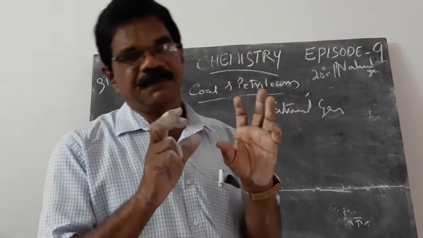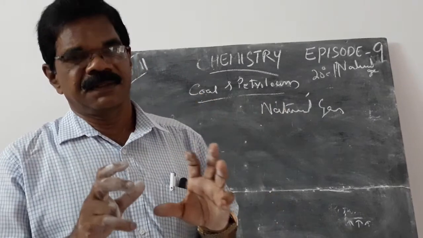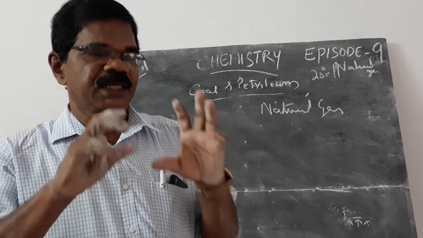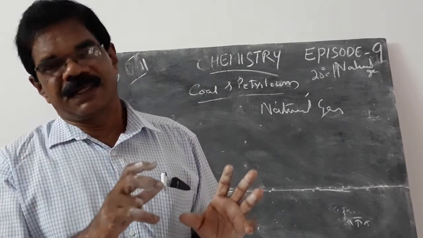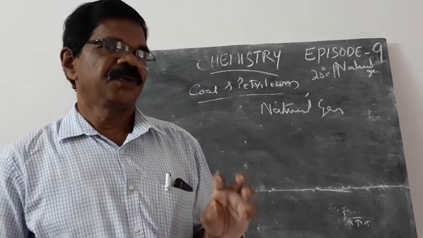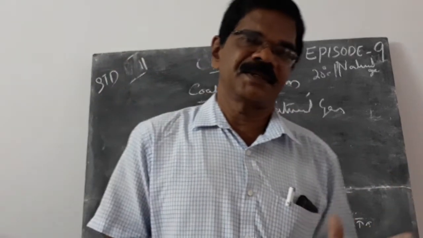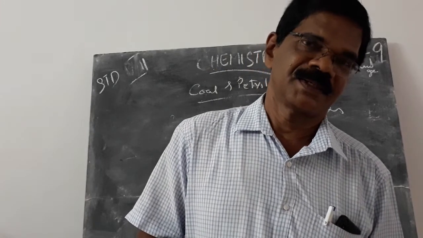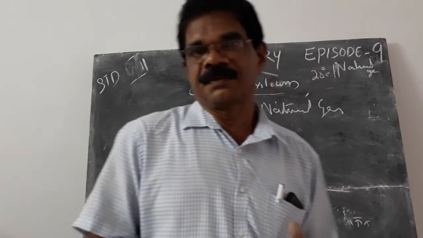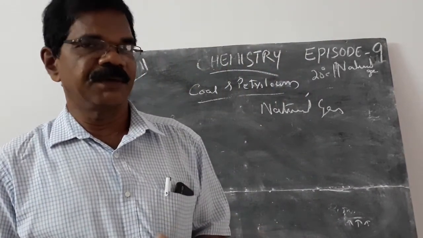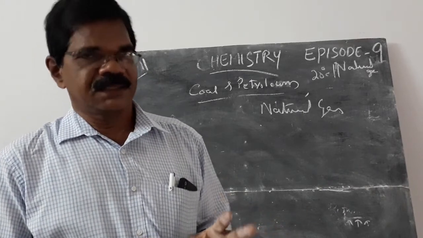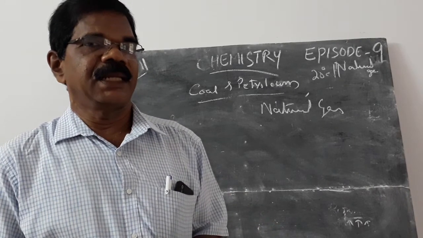To protect against these two things, the future generation must also be able to use these resources, so we must leave something for them. And we must reduce pollution and global warming as much as we can. So these are the things we learned in this chapter.